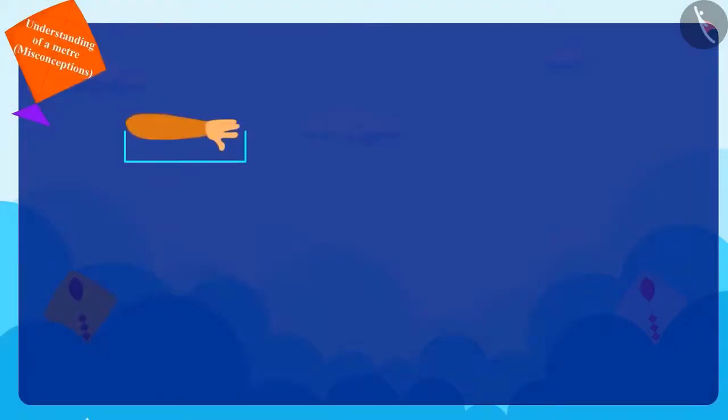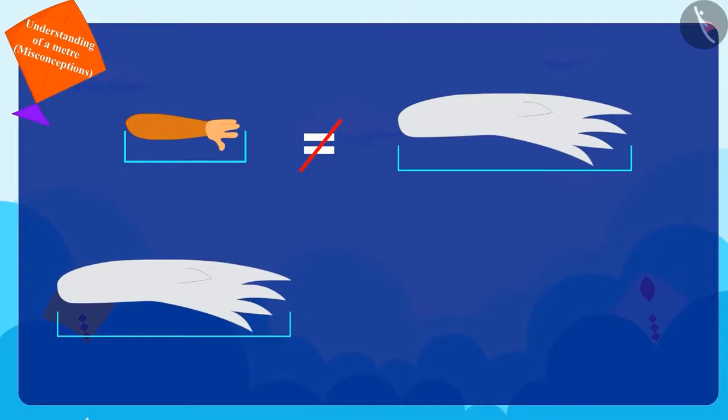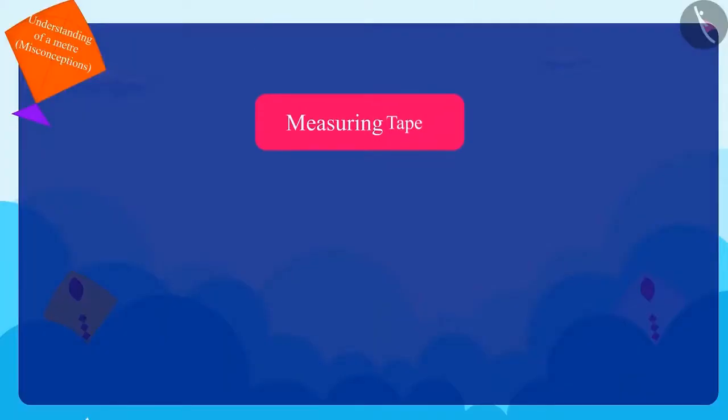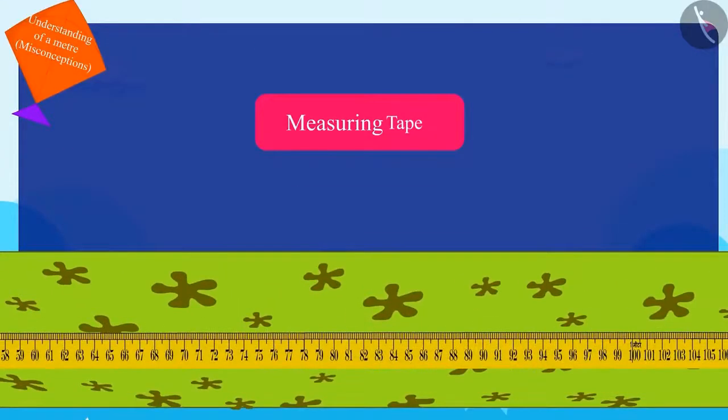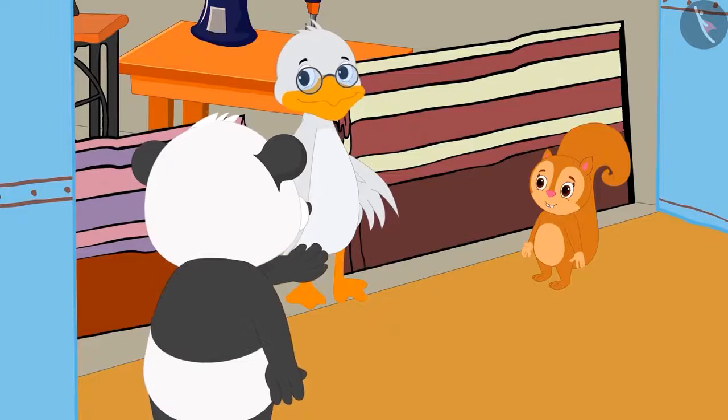For example, the length of her 1 arm is not equal to the length of uncle's 1 arm, and the length of uncle's 1 arm is not the same as 1 meter. She told uncle that he should measure the material using his measuring tape. Both Golu and uncle understood this.